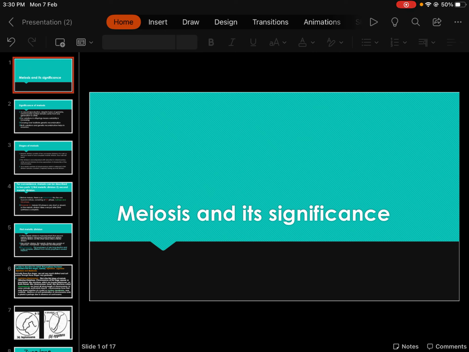Why? Because after meiosis, one cell is going to form four cells, and the chromosome number is going to reduce to half in the daughter cells. So, if the parents have 46 chromosomes, then after meiosis the cell will form gametes, and one gamete is going to have 23 chromosomes, exactly half the number of chromosomes of the parent cell. So, this is the importance of meiosis.